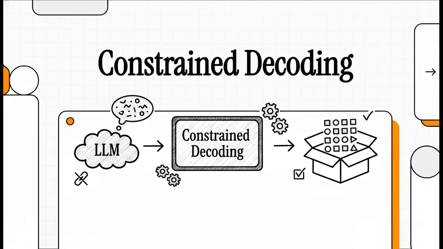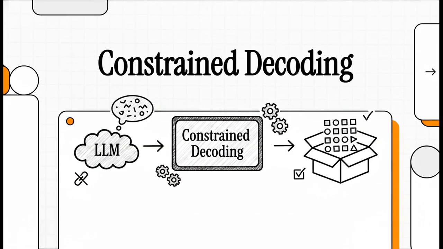Welcome to this explainer. Look, if you've ever built a system that relies on large language models, you know the dream. You ask for structured data, and the model perfectly hands it over. But the reality? You ask an LLM for JSON, and you get JSON, most of the time. And in production, most is exactly the problem.